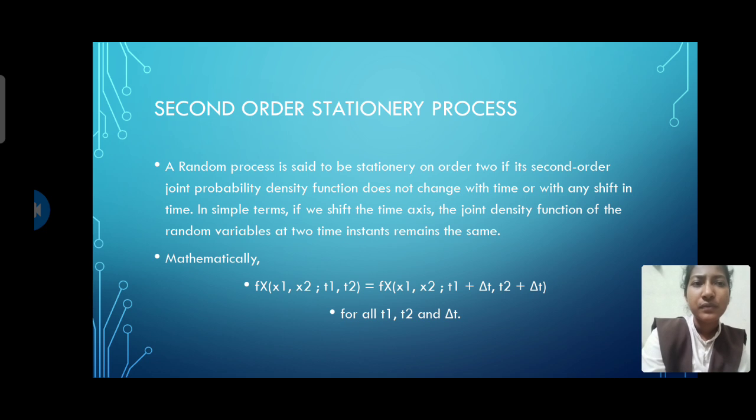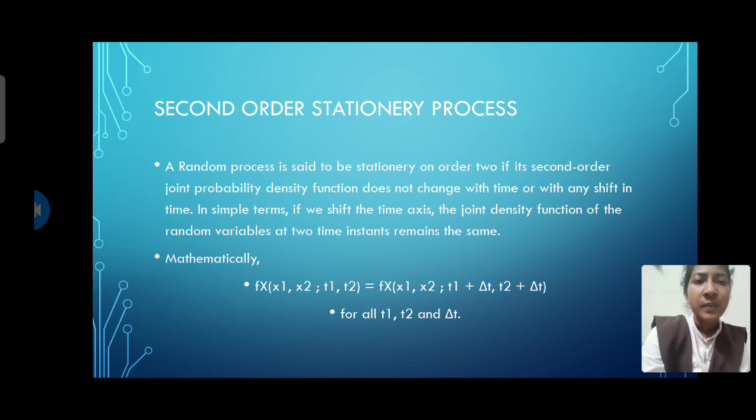In simple terms, if we shift the time axis, the joint density function of the random variables at two time instances remains the same.